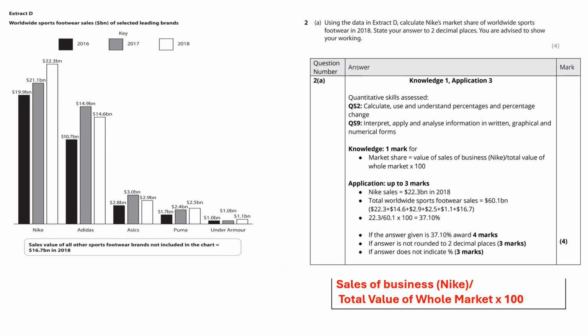So here is the mark scheme. Now, it's important to remember you can gain a mark just for including the formula. Now, if the answer given is 37.10, then you would get the full 4 marks. If you didn't pay attention and didn't write it to 2 decimal places, then you would get 3 marks. And if the answer does not include a percentage sign, then you can also lose a mark.